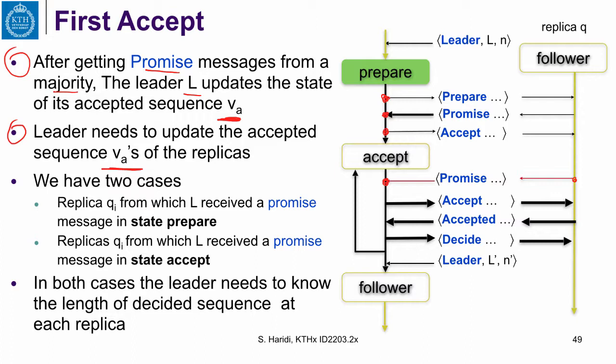As I said, we have two cases: replica Qi, from which L received a promise and which is still in the prepare phase, and replicas from which he receives a promise, but which have already moved to the accept phase. But in both cases, we would need to know the length of the decided sequence at each replica. Otherwise, we will not be able to synchronize efficiently.